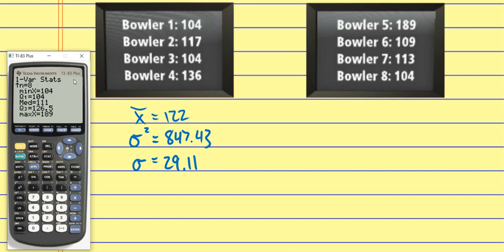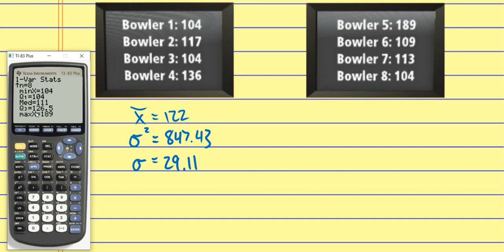Even something like the range, really easy to find right here because now it sorts all the values for me. And you know that might not seem beneficial, but if you have a list of data values that's pretty extensive, one of the things that really stinks about the median is writing all this in order, sorting all the data. Using a calculator or a computer program to do that for us works really nicely. And so when you have lots of data values, letting a calculator do the median for you is pretty fantastic. Even finding the minimum and maximum can be nice in order to find the range, okay?